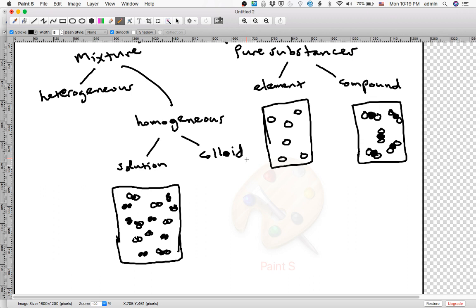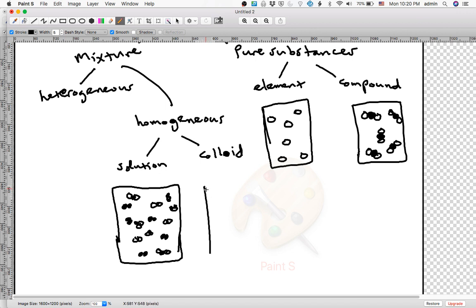So in this case, I have several different kinds of molecules here. But you see, those molecules are all evenly spread out. On the top here, I have some carbon dioxide, some nitrogen, some oxygen. On the bottom, I have the same thing, carbon dioxide, nitrogen, oxygen. On the left side, I have some carbon dioxide, nitrogen, oxygen. On the right side, I have carbon dioxide, nitrogen, oxygen. So we're all evenly spread out. That's a solution.